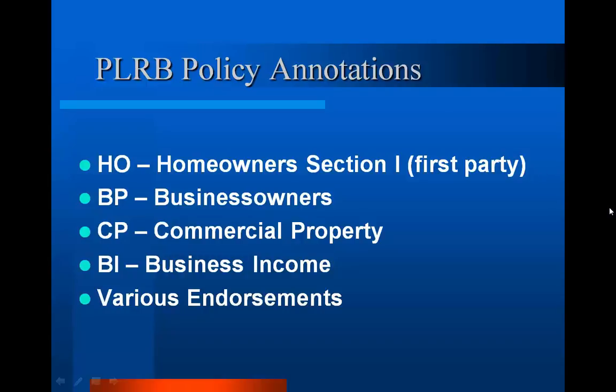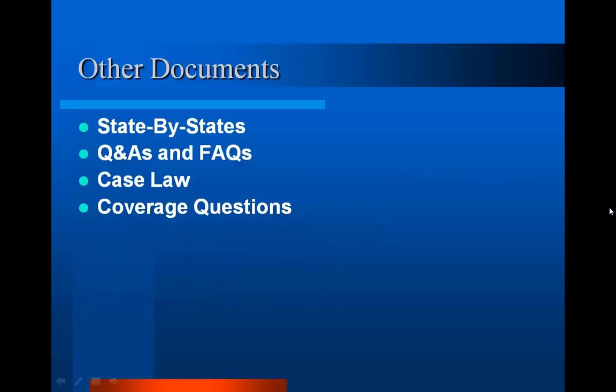PLRB has written annotations on the various policies you can see here, the homeowner's policy, the business owner's policy, the commercial property policies like the CP0010, the CP1030, business income policies, and various endorsements. And then other documents. We went to a coverage question. There are also other documents such as state-by-state documents, Q&As, FAQs, and case law.